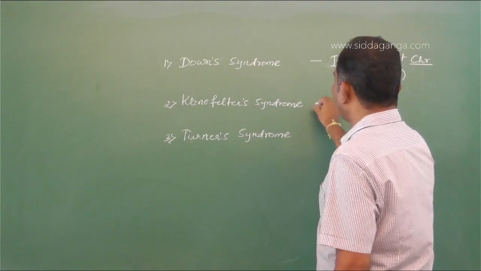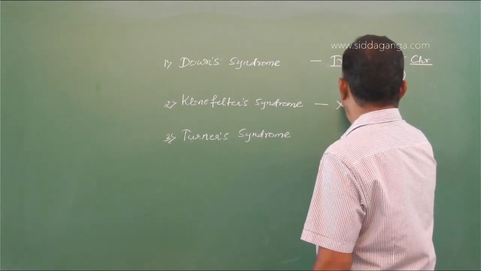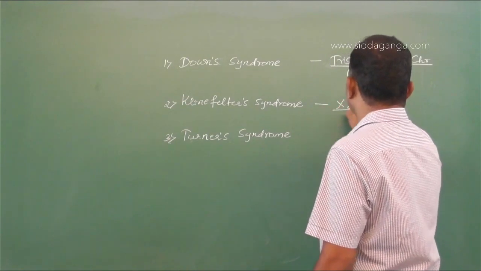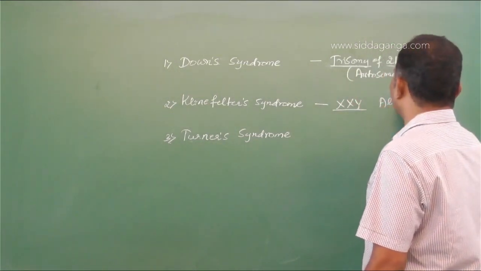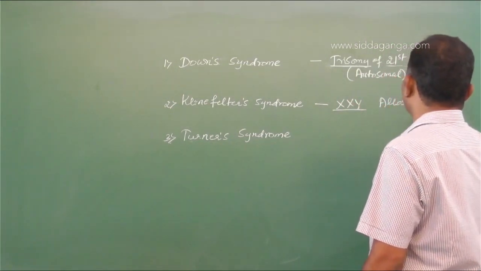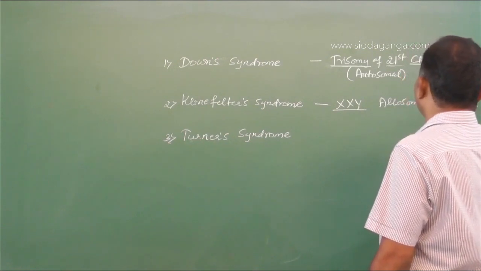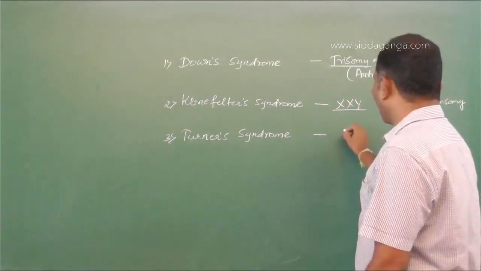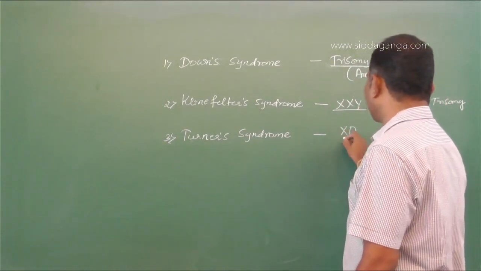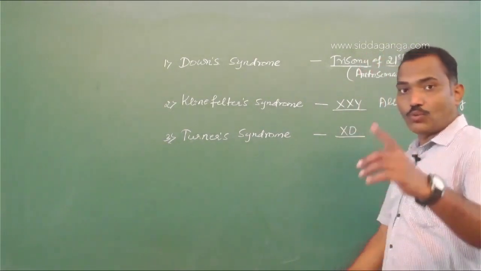Then we have Klinefelter, where the XXY, one extra X chromosome. This is allosomal trisomy. Then you have Turner syndrome. Here one sex chromosome will be absent. The individual will be having only one X chromosome.